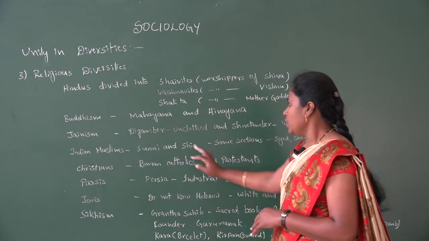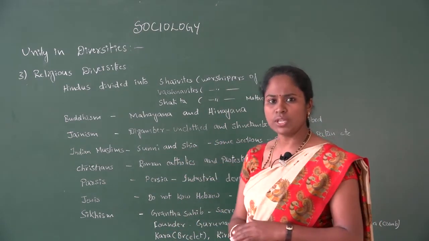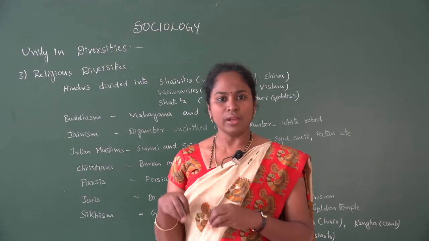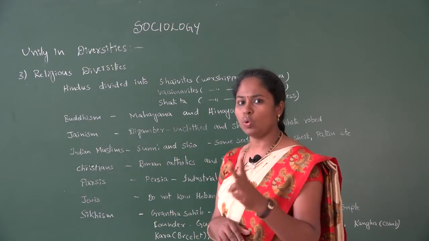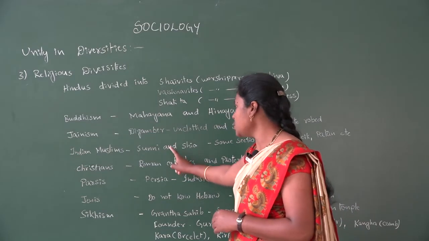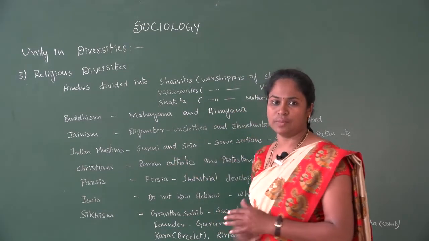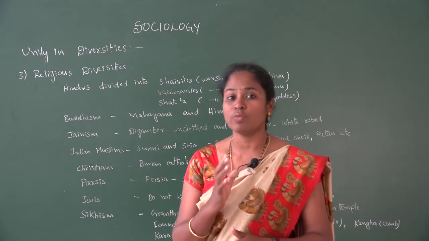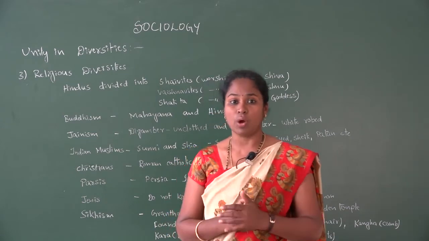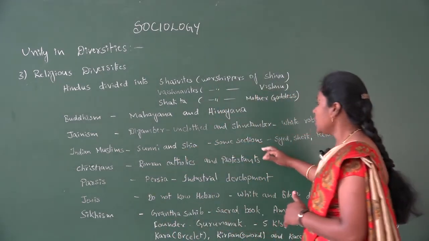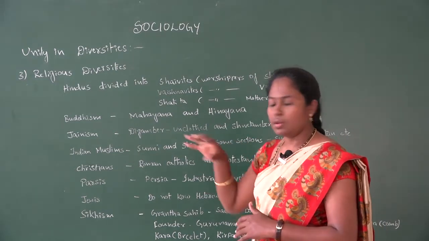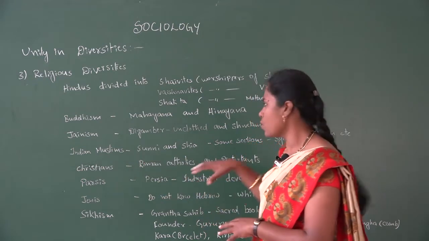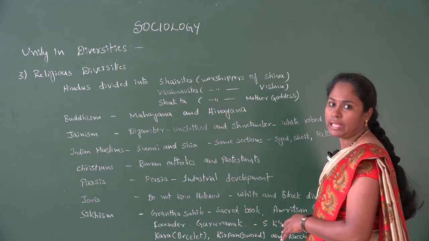The next one, Indian Muslims. So in India we can see, because of the invaders, the Islam religion has existed in Indian society. Here we have two divisions, two sects, that is Sunni as well as the Shias. These people have their own law, the Muslim law, which they follow. Then we could find some sections of people among the Indian Muslims, called Sayyids, Sheikhs, Pathans, etc.